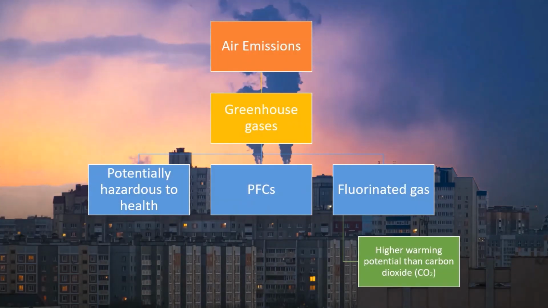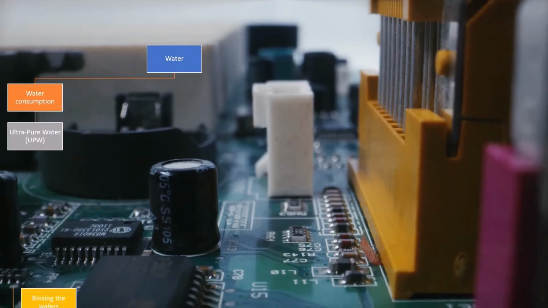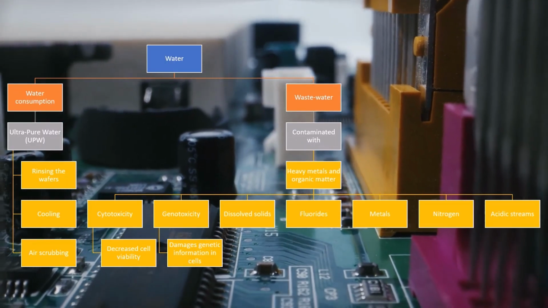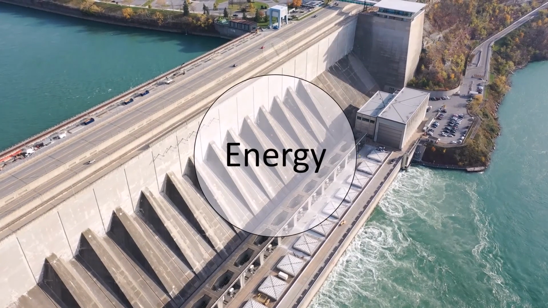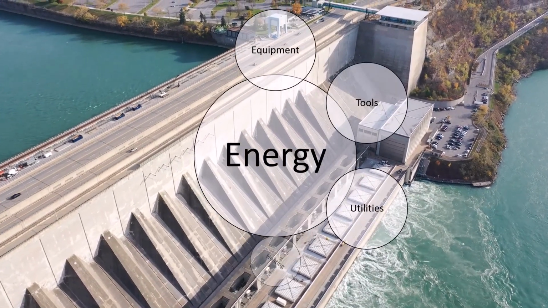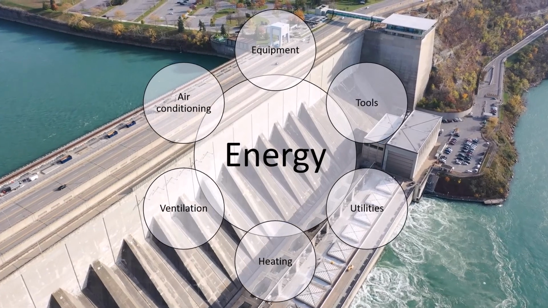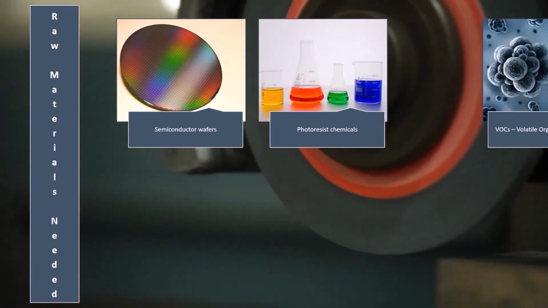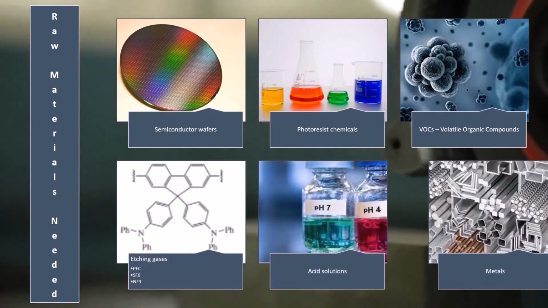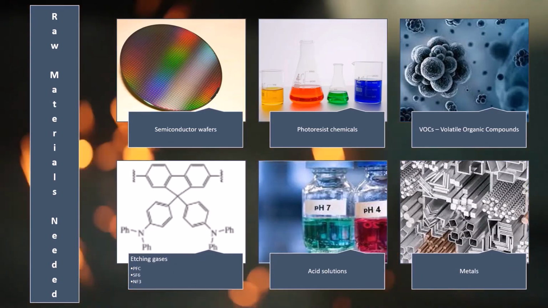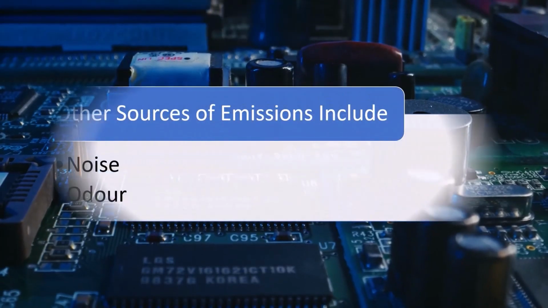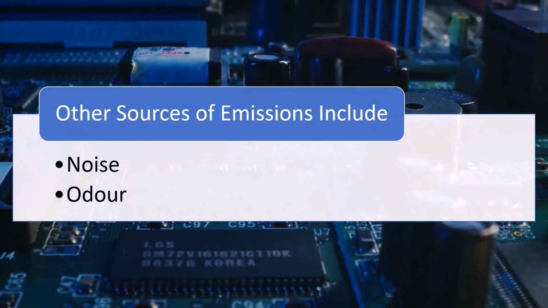Air emissions include harmful greenhouse gases. Ultra-pure water is required for rinsing the wafers, and wastewater can be contaminated with heavy metals and organic matter. Energy is consumed in the operation of equipment, tools, utilities, heating and ventilation to maintain clean room conditions. Raw materials needed include semiconductor wafers, photoresist chemicals, etching gases, acid solutions and metals. Other sources of emissions include noise and odour, but are usually minor.